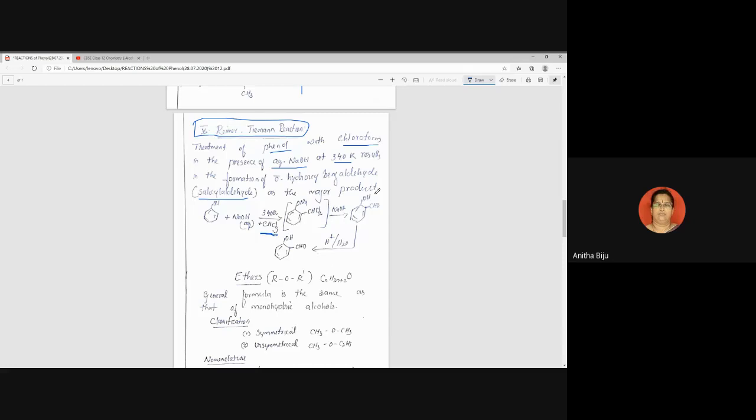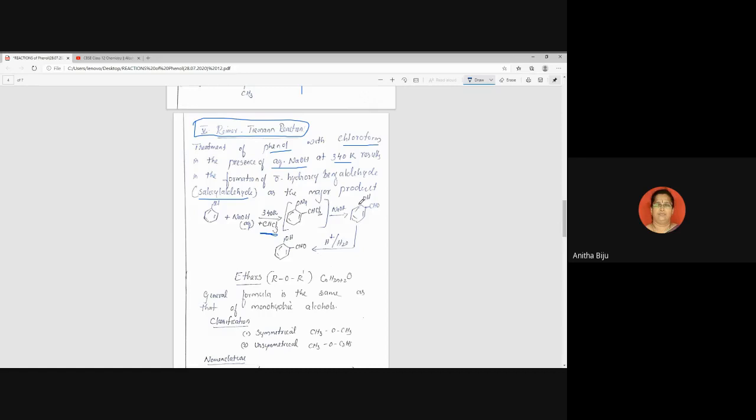This reaction is called the Riemer-Tiemann reaction. So I'll repeat, when phenol is treated with chloroform and aqueous NaOH at 340 Kelvin, we get orthohydroxybenzaldehyde as the major product. This reaction is called the Riemer-Tiemann reaction.